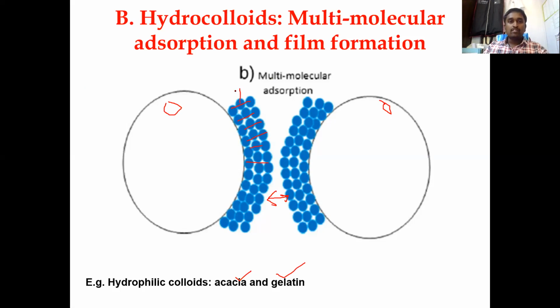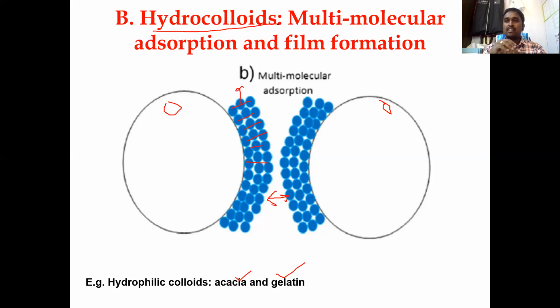These are the molecules of acacia, tragacanth, individual molecules. They form a multi-molecular layer on the surface of these oil globules, and this leads to the formation of emulsions. Usually hydrocolloids, when we were seeing the colloids chapter, we discussed these. Hydrocolloids are those which are water loving. Hydro means water, colloids means colloidal structures which have a water loving nature.